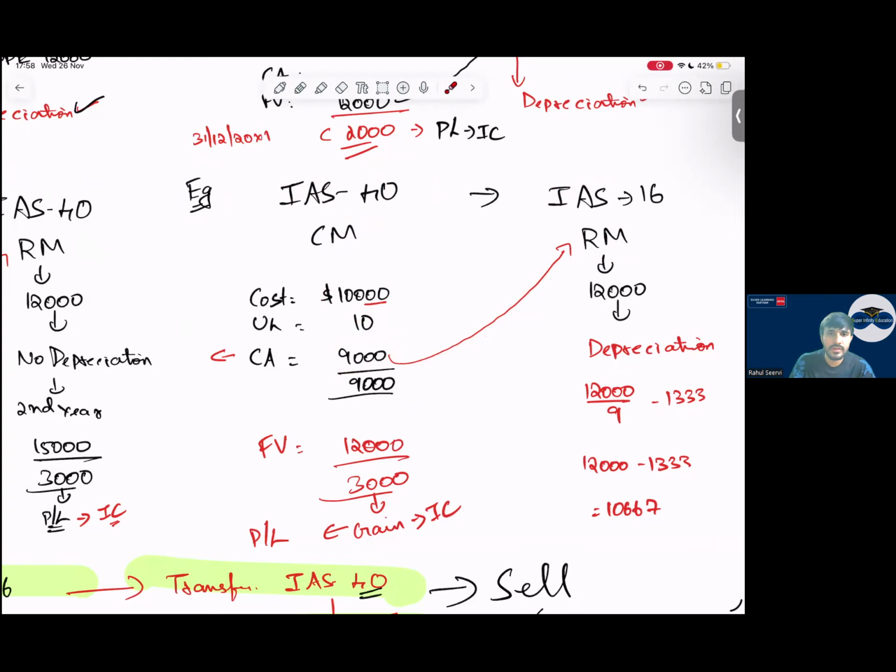An important point is that first we have to calculate the fair value as per the old standard. So it is 12,000, 3,000 is the gain. This 3,000 gain we will recognize in P&L investing category, not in operating category. Understand that. So here in the revaluation model, it is 12,000. Then we will depreciate here. In IAS 16, even though it is revaluation model, we depreciate it.